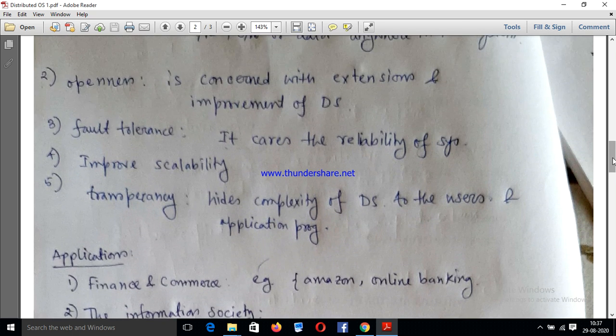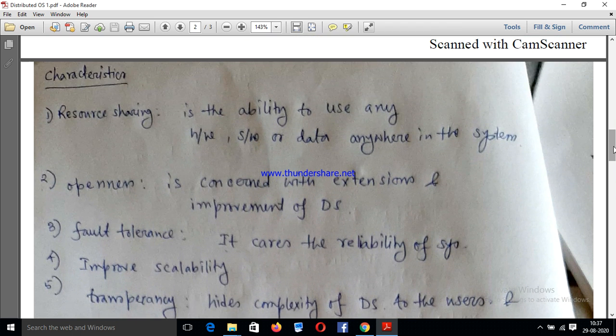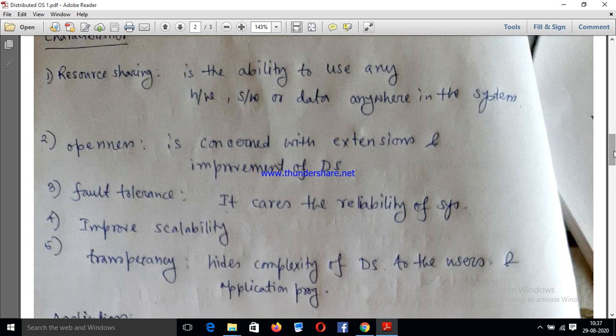So these are the 5 characteristics of distributed operating system. First one is resource sharing, then openness means everything is open to all, then it improves the fault tolerance means it improves the reliability of the system, and it also improves the scalability and transparency.